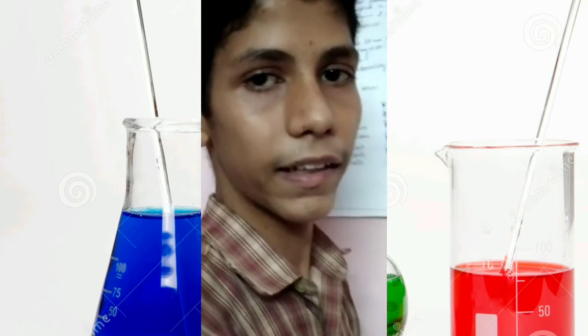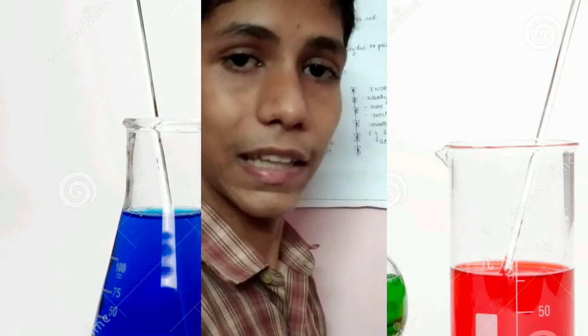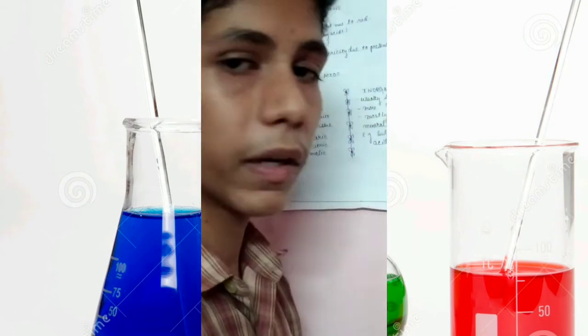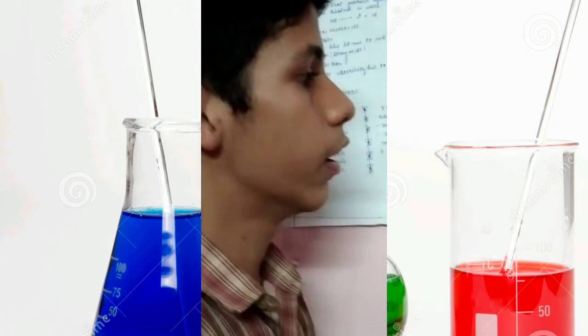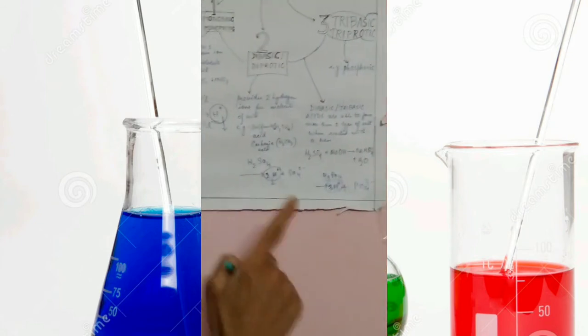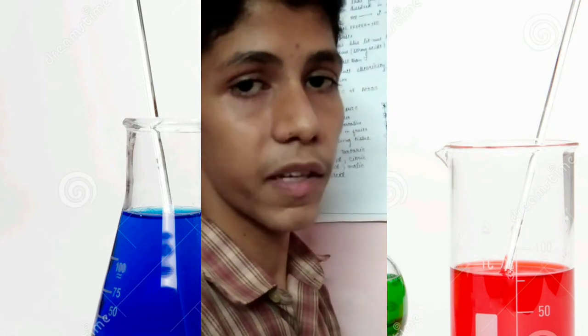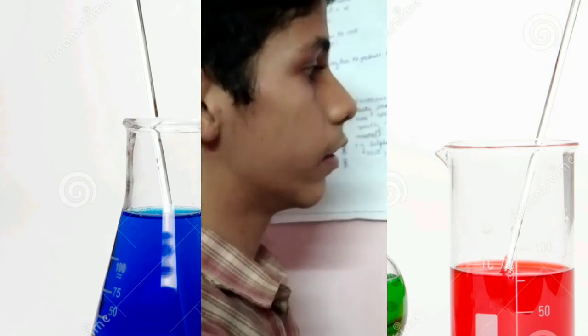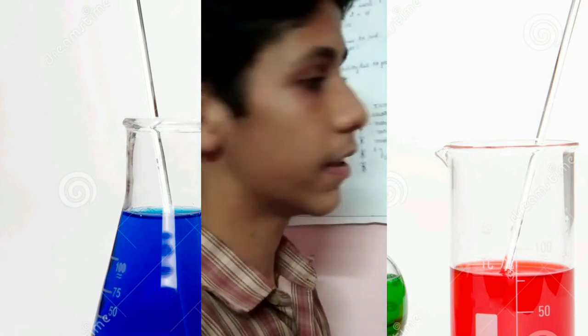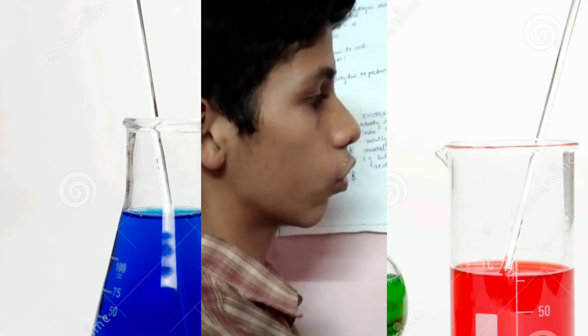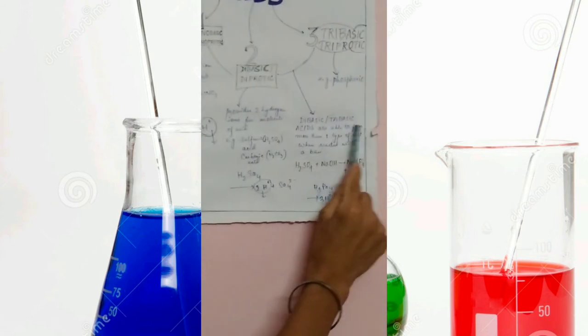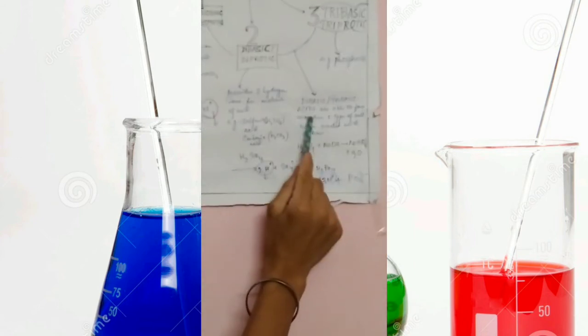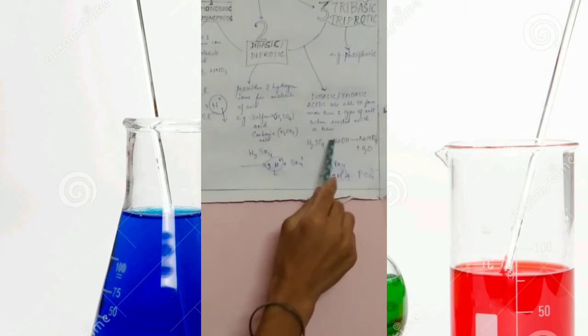If one H plus ion is replaced by a metal atom, then the other 2 H plus ions remain in the salt, so it forms an acidic salt. And if 2 H plus ions are replaced by a metal atom, then 1 H plus ion is still there in the salt, so it again forms an acidic salt. So the acids which are dibasic or tribasic can form more than one type of salt when they react with a base.